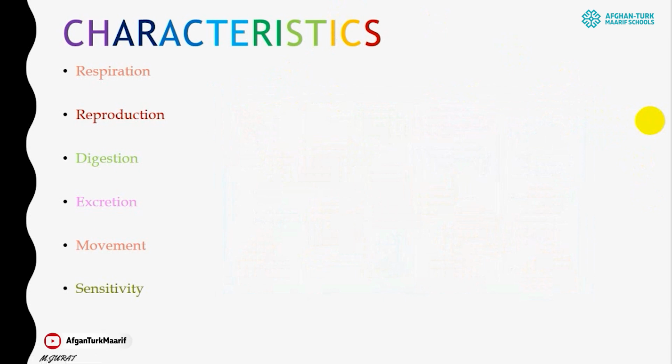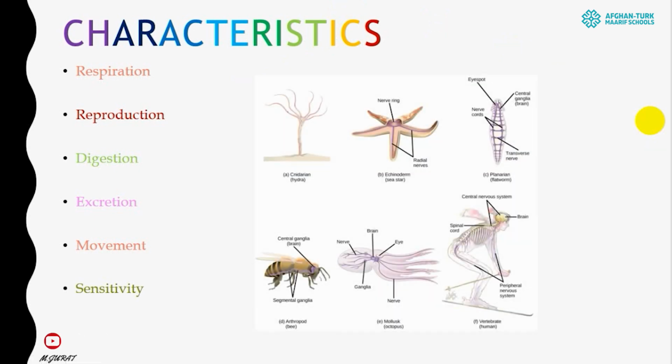And last, sensitivity. All animals are sensitive because they have nerves, and different animals have different nerve systems. According to those different nerve systems, some of them are very sensitive, some of them less sensitive. For example, in cnidarians, as you can see, there are branch-like nerves, and in echinoderms like the sea star, there is a nerve ring in the center, which develops into radial nerves, and it means in each arm there are nerves which make them sensitive.